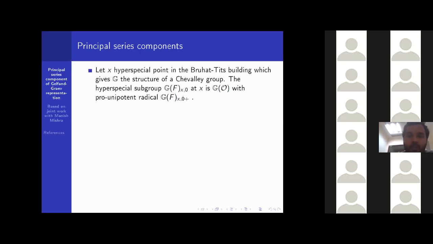G_F(x,0) at x is nothing but the O_F-rational point of the group G. Actually, these things are schematic, but okay, we will not recall all of this here. We are assuming the Moy-Prasad filtration of parahoric subgroups.